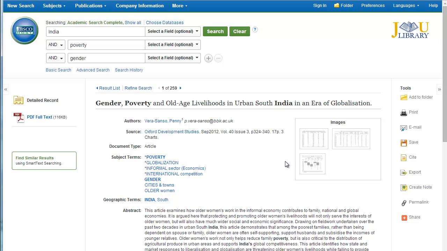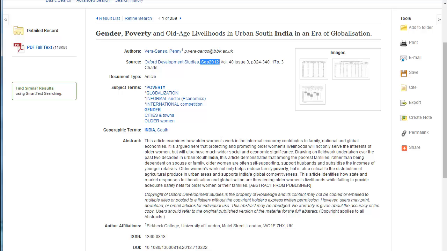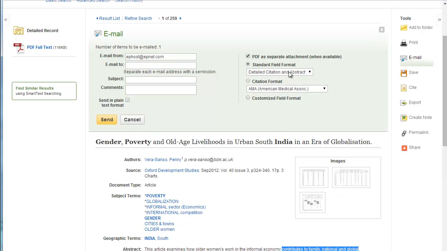Gender poverty and old age livelihoods in urban South India. This is in the Oxford Development Studies, also quite recent. Look at these subject terms: poverty, globalization, gender. South India gets its own geographic term. They're all hyperlinked. This article examined how older women's work in the informal economy, very similar to the informal economy in Anawati in the book, how that informal economy contributes to family, national, and global economies. Really interesting. I want to email this to myself.